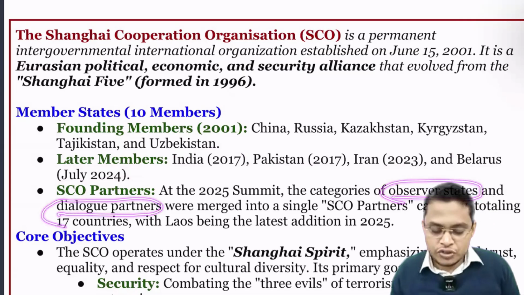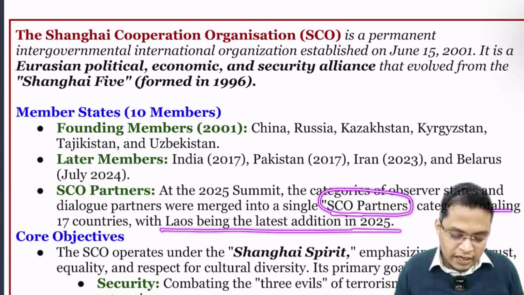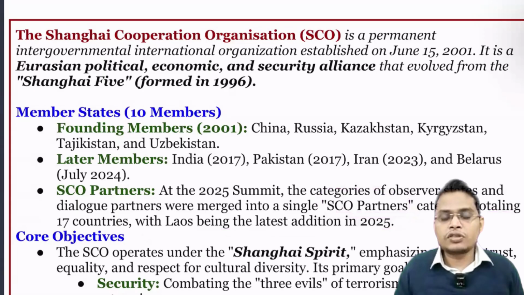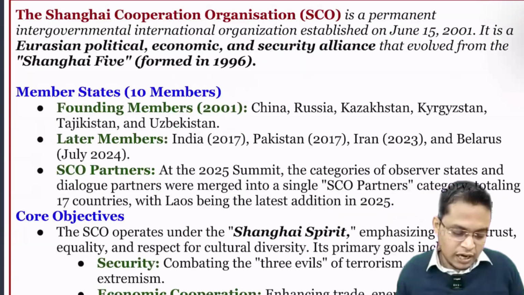But now they have merged both to create SCO partner. And which country recently added? It is Laos. Okay, so Laos, tell me in the comment box. Laos belongs to an organization of 10 countries. What is the name of that organization? Let me see how many of you know that.